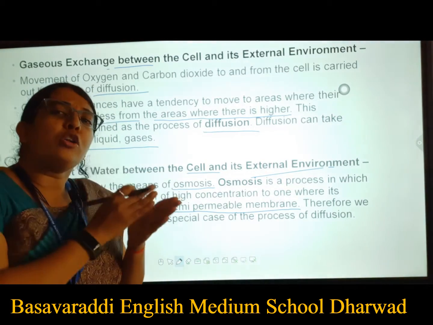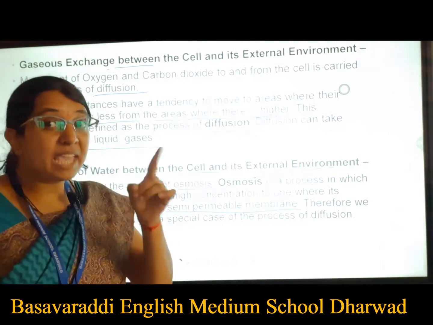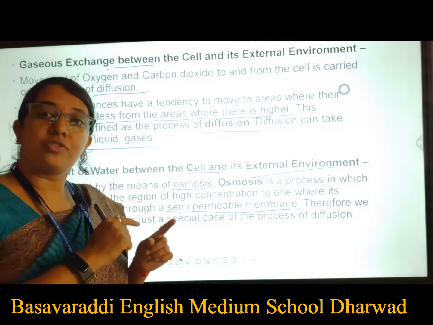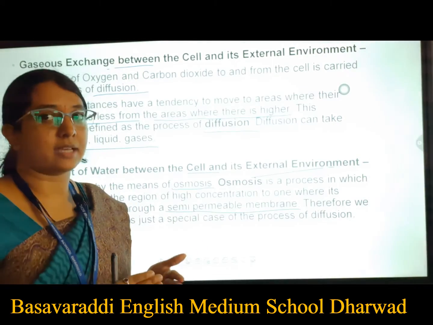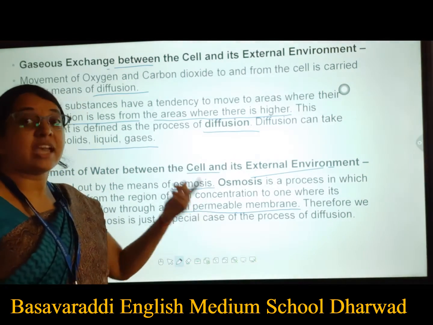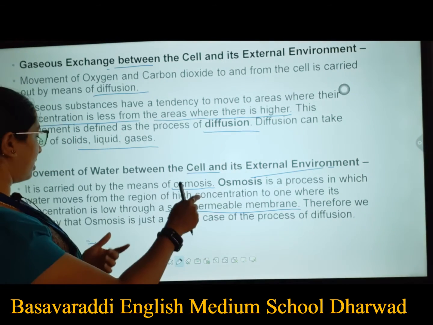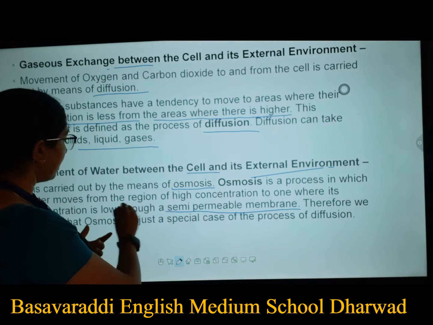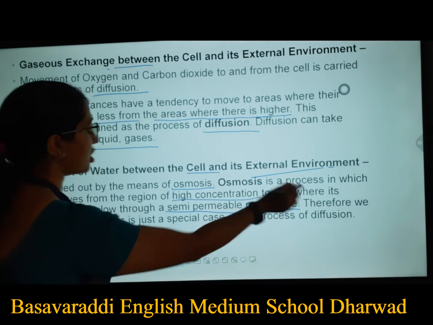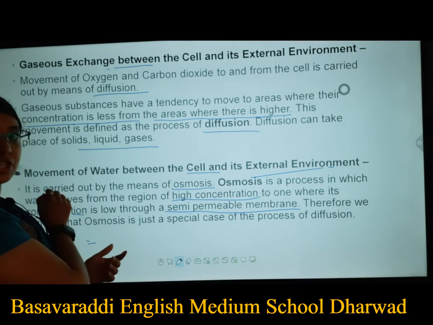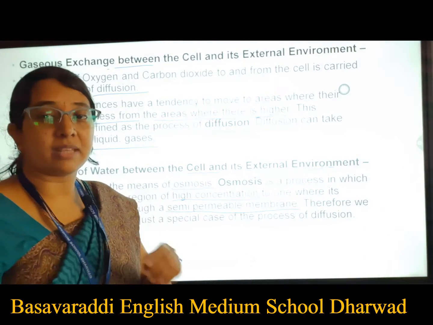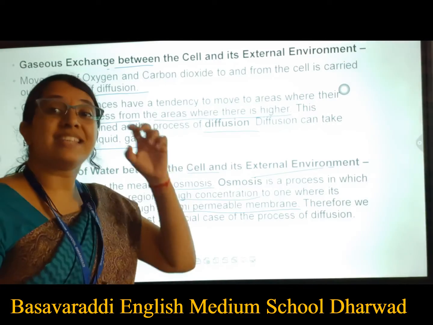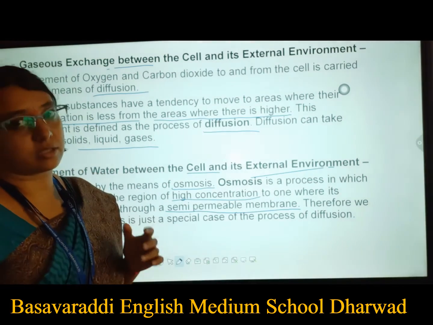Osmosis is almost like diffusion, but the major thing is, in diffusion you don't have a semi-permeable membrane as such. But in osmosis there is also a movement from higher concentration to lower concentration, but through a semi-permeable membrane, that means a membrane which allows selective materials to pass through it.